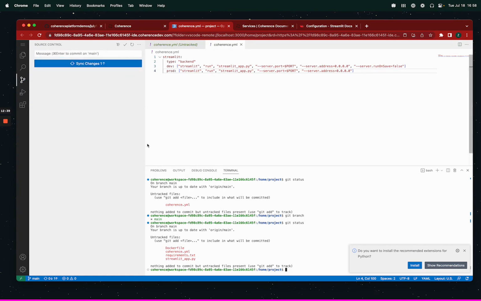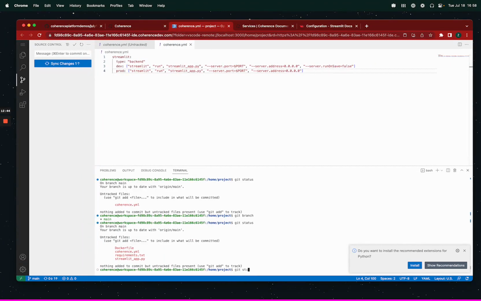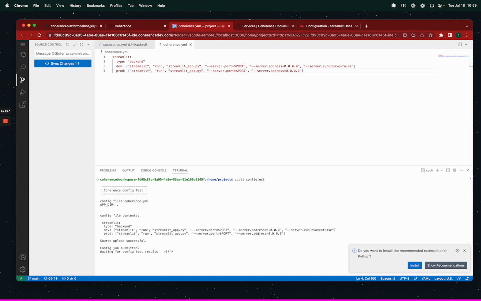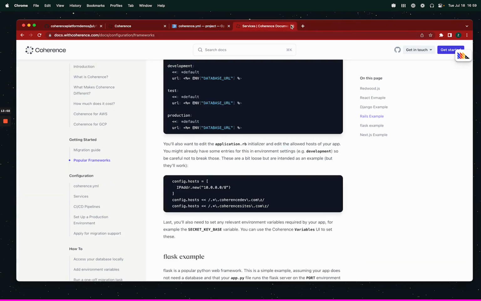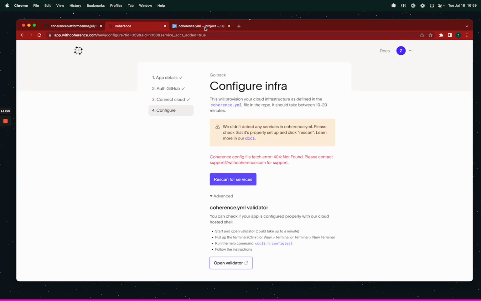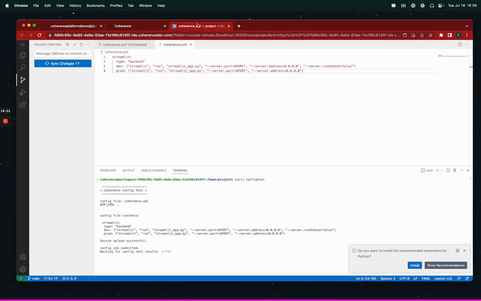All right, then before we push, we can run the config checker. I should have even done that before I commit, but let's see that these things are in sync. Clear. I do co-CLI config test. All right, waiting on results. So I'll close these docs. If this passes, we'll come back here and rescan. And we'll push, and then we'll deploy.